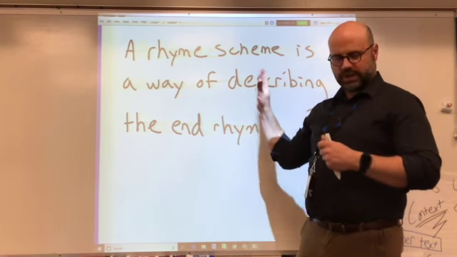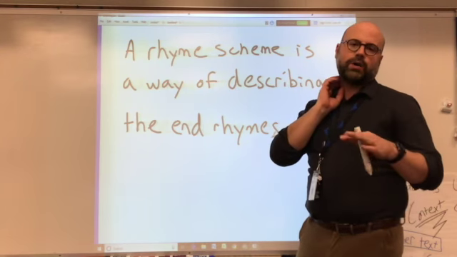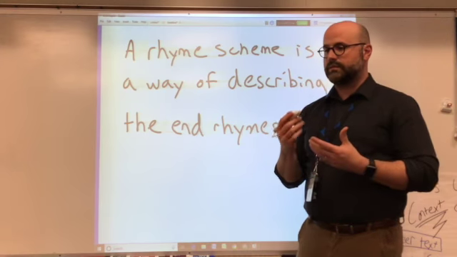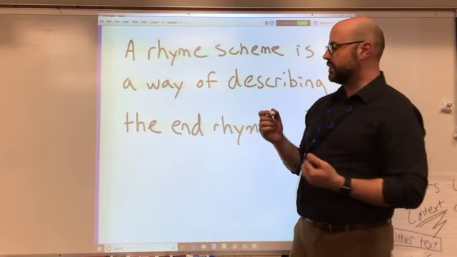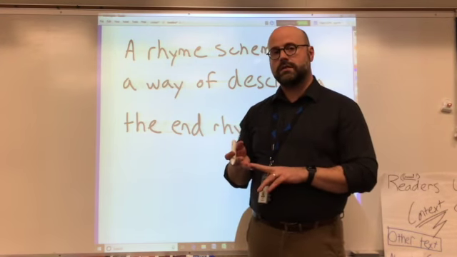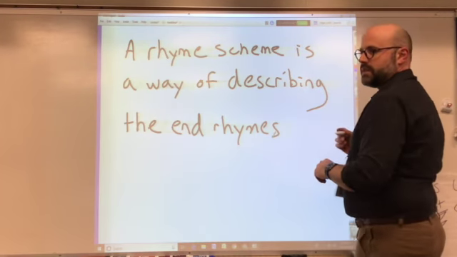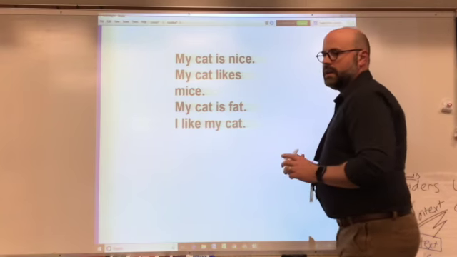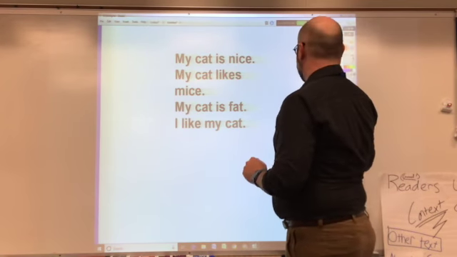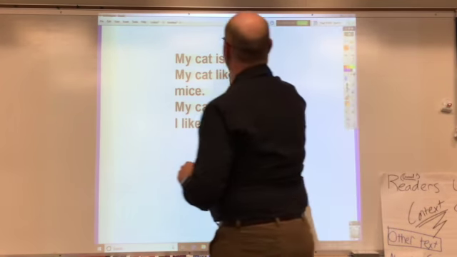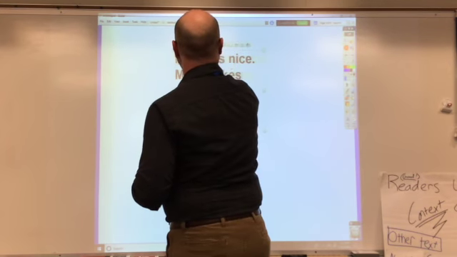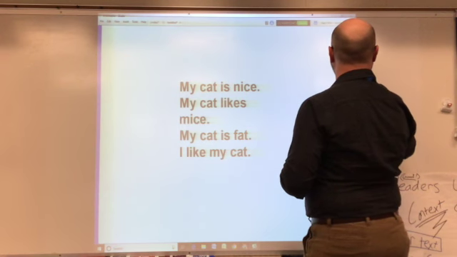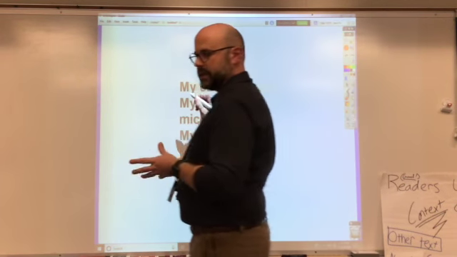And we're going to go through an example here. I've got 3 poems with different end rhymes, or different rhyme schemes. The first is AAB, the second is ABAB, and the third is ABCB. I'm going to move this down just a tad, and I want to write the letters we're going to look at.